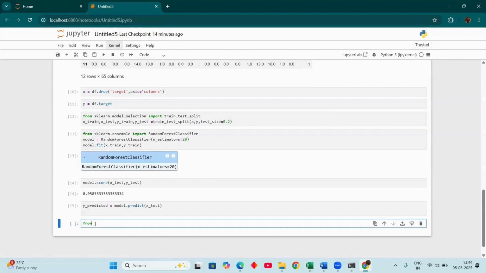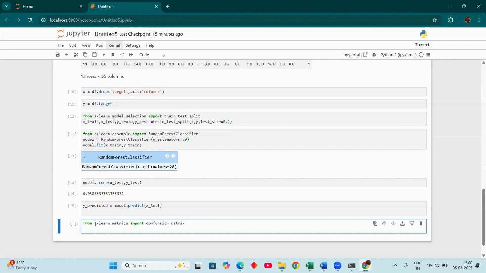From here I'm importing another module, metrics, from sklearn. So we are dealing with the data, right? I want to import the confusion matrix from metrics, to draw a graph.